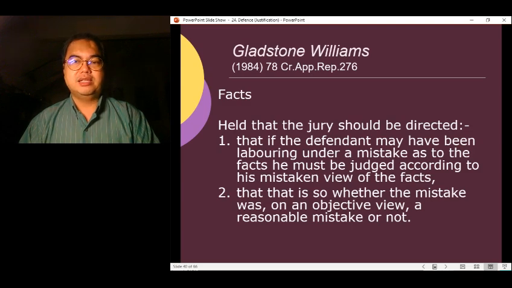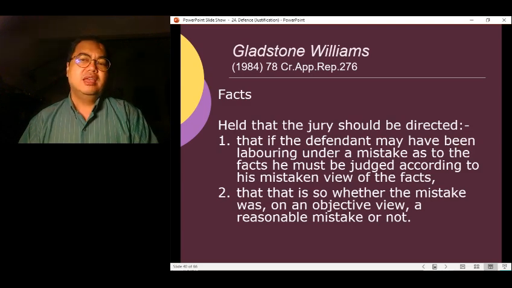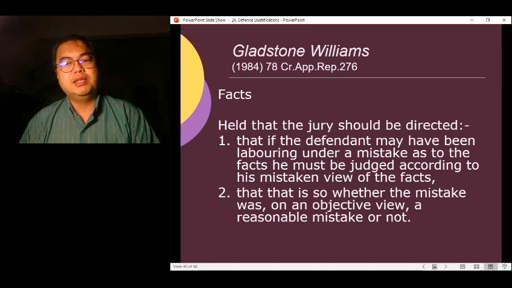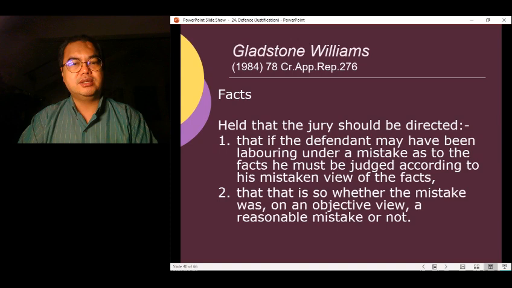And it was held in this case that the jury should be directed that if the defendant may have been laboring under a mistake as to the facts, he must be judged according to his mistaken view of the facts. Right? He must be judged according to the mistaken view of the facts, and that was so whether the mistake was reasonable or not.